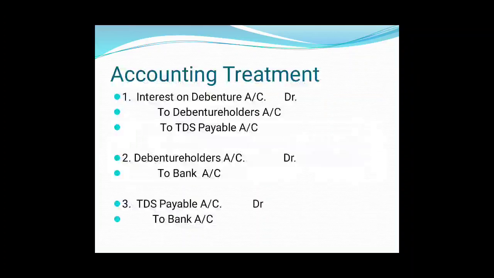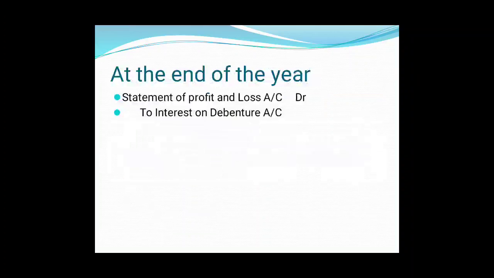One more entry is passed to transfer the amount of interest on debentures to the statement of profit and loss at the end of the year. So the entry becomes: statement of profit and loss account debit to interest on debentures account. Okay friends, so this is all about the accounting treatment.